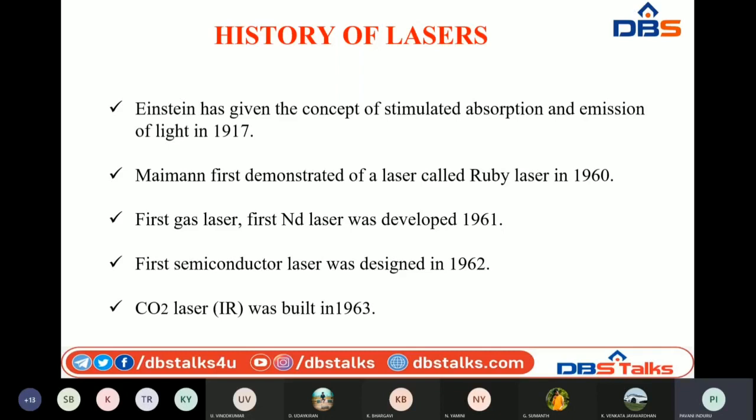The first scientist who explained the main principle of laser was Einstein. After that, these different scientists created the way for the invention of lasers. So now let us see what a laser is.